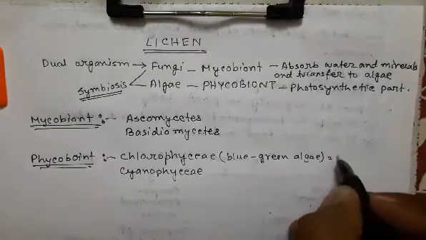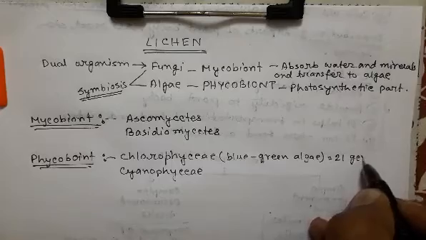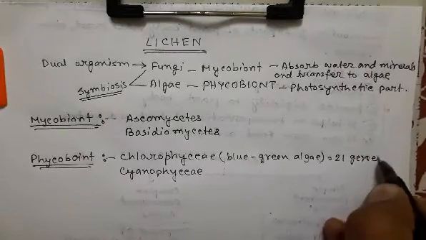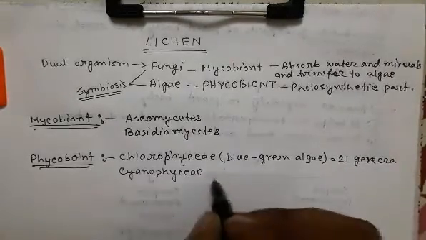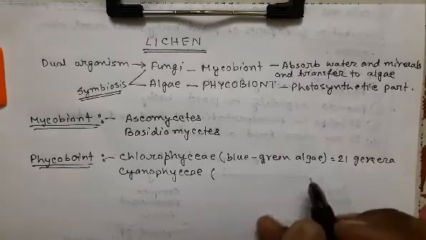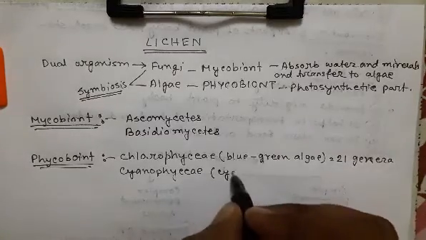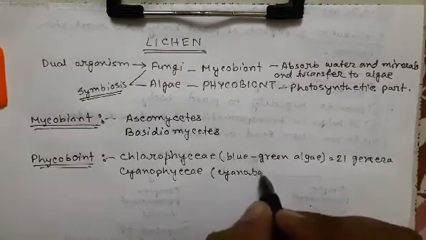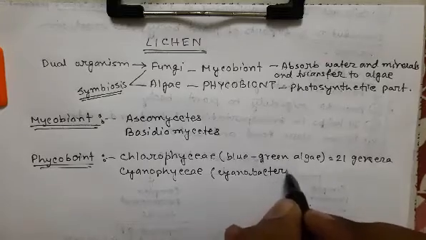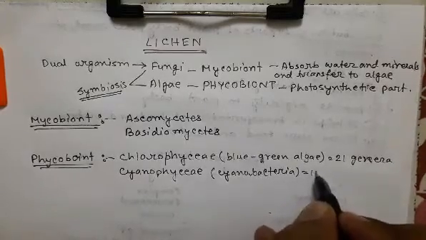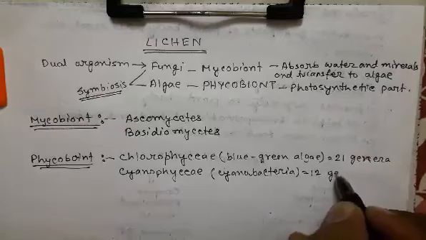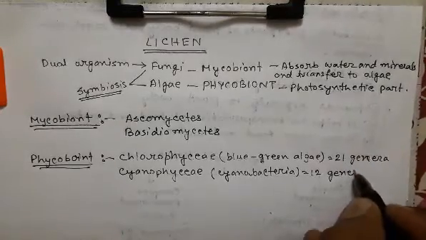Total 21 genera are involved in making lichen. And the Cyanophyceae are basically cyanobacteria. Here only 12 genera are involved in making lichen.